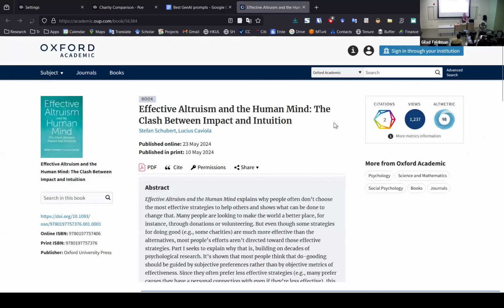It's Effective Altruism and the Human Mind: The Clash Between Impact and Intuition, which is basically we've devoted at least 3 different sessions to talking about how people have these emotional gut reactions to all kinds of things, but this goes counter to effectiveness, the way that it's measured by the effective altruism movement. Some of the names that might be familiar is Lucius Caviola. So he's the person who did Giving Multiplier that we saw at the end of last class. He's the person who published 5 different articles about effective altruism. So in this book, you can find a lot of different factors. Some of them have been investigated by Lucius, but some of them are based on some effective altruism forums about other ideas.